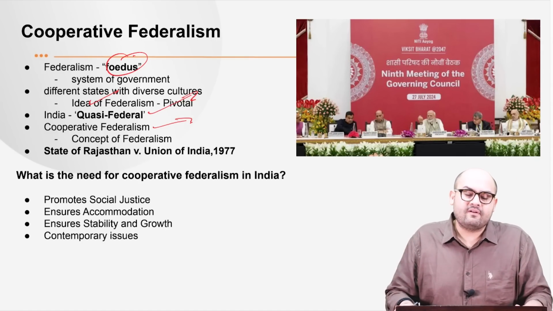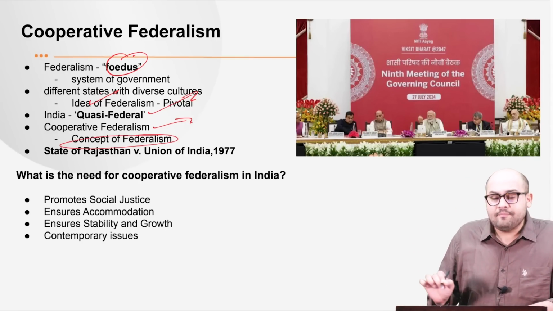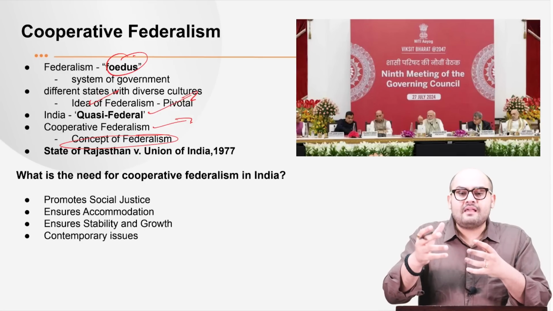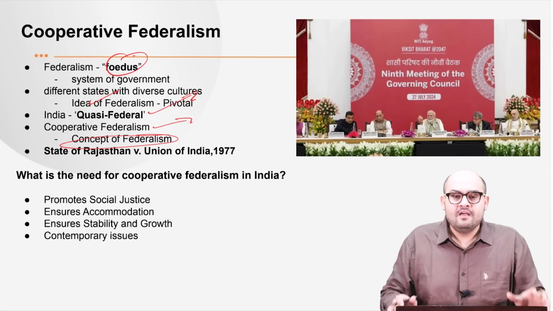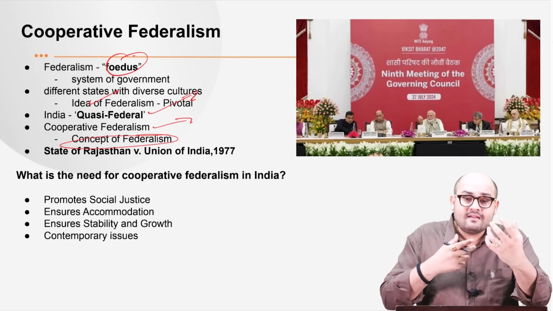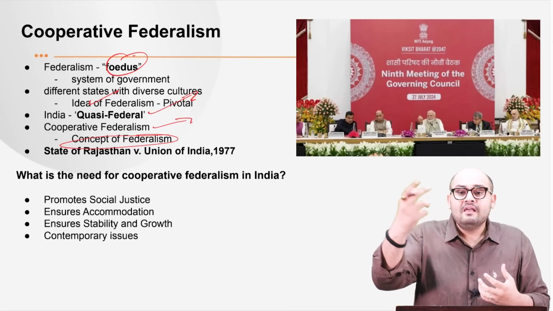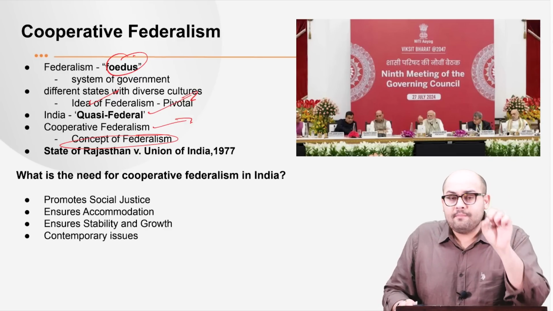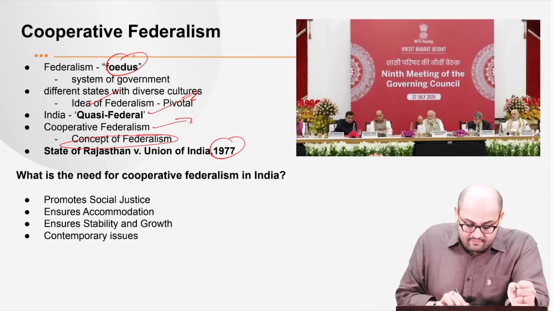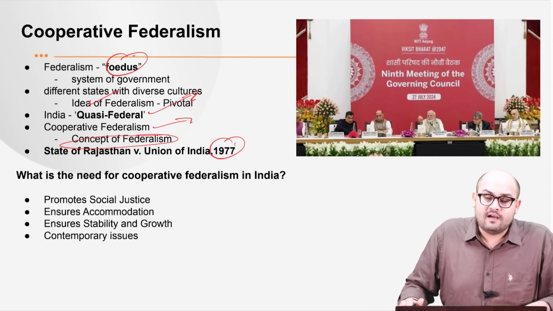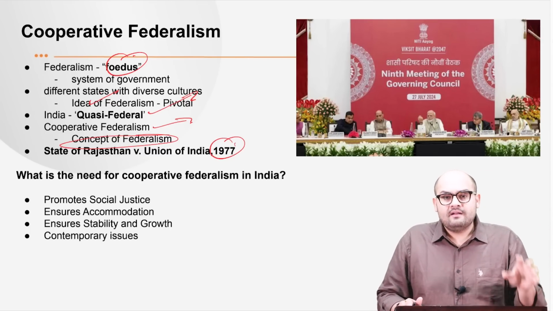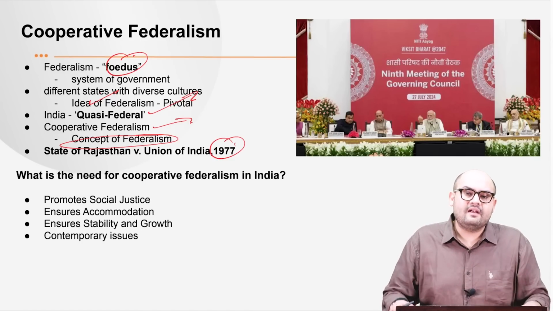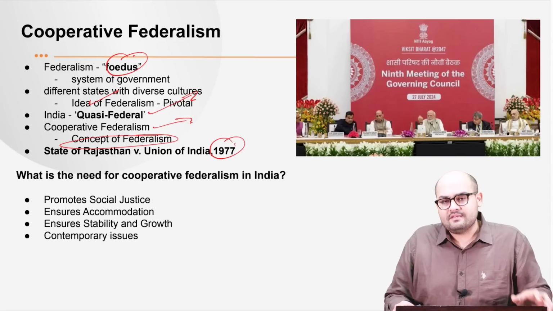So what is cooperative federalism? This concept implies that the system is overall dependent on the interdependence and the cooperation among the states and the center. So federalism is dependent on the interdependence and cooperation among these two, that is the center and the states. This concept of cooperative federalism was also taken up by the judiciary, and in 1977, in the famous case of State of Rajasthan versus Union of India, the Supreme Court of India said very categorically that there is a dominance of cooperative federalism when it comes to the interactions among the states and the center.